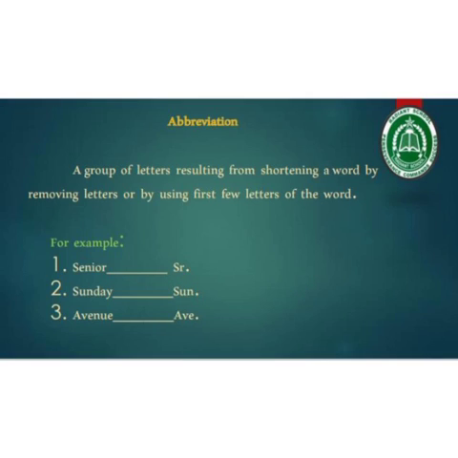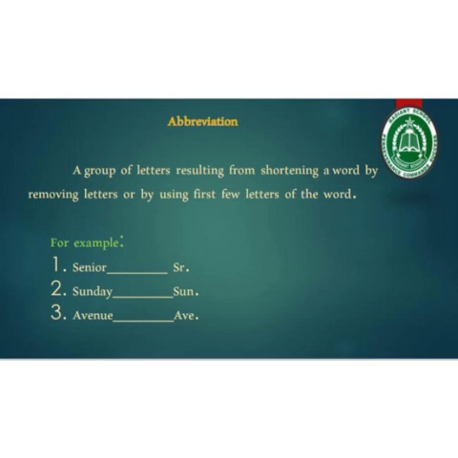Now come to the proper definition of abbreviation. A group of letters resulting from shortening a word by removing letters or by using first few letters of the word. How can we get the abbreviated form of the word? Yes, by removing some of the letters. And this removing may occur from the center of the word or it may occur from the end of the word. So some of the letters are removed from the center or from the end.